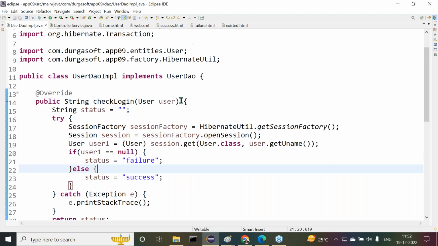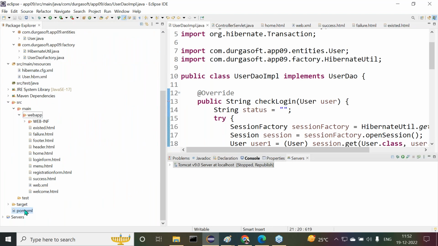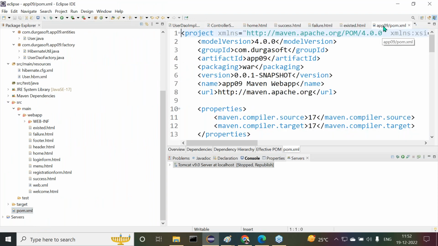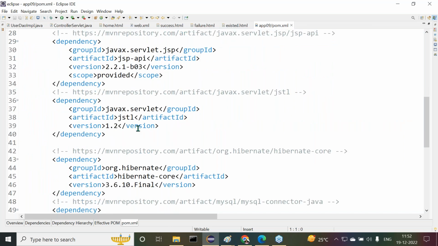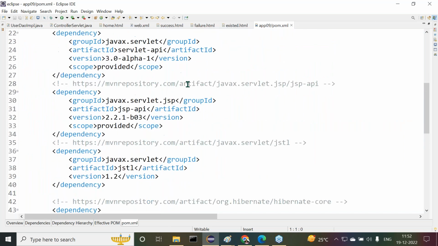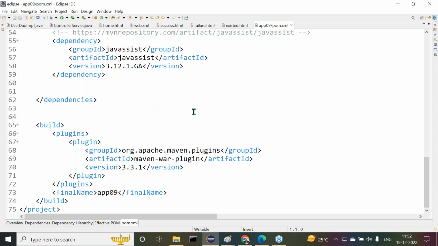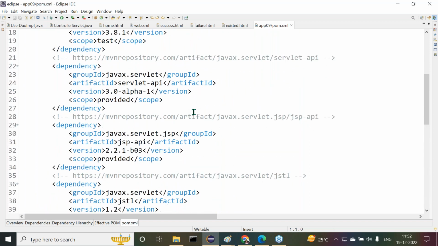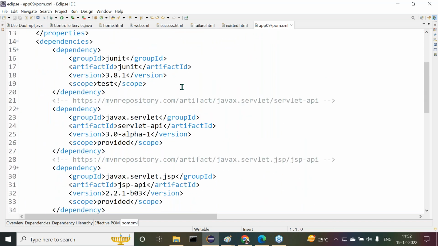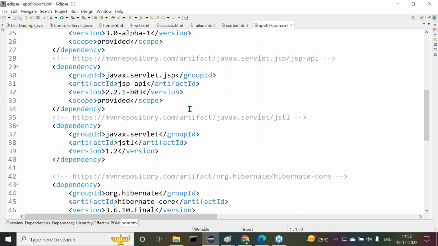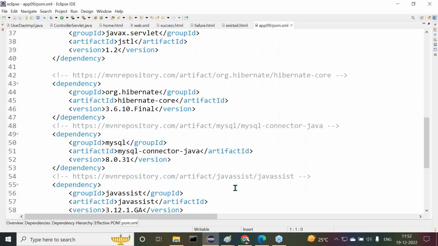Now tell me which database I've used, guys. Where is the pom.xml file? What database are we using? Yes, MySQL connector, so the MySQL database.